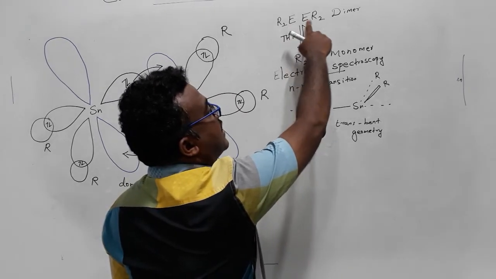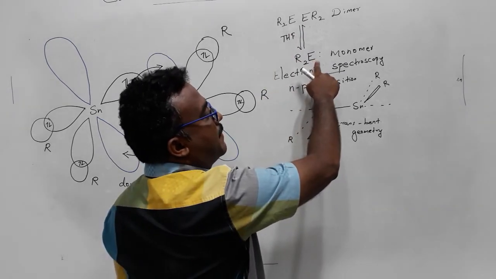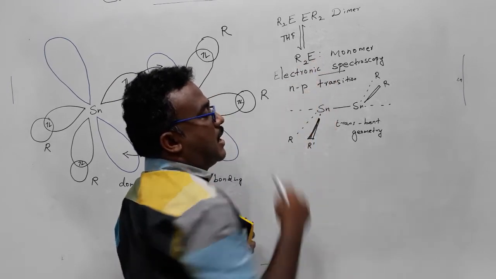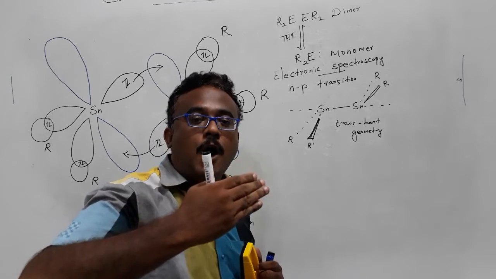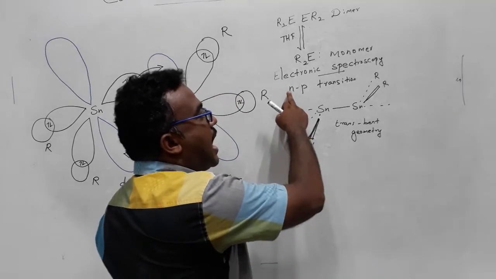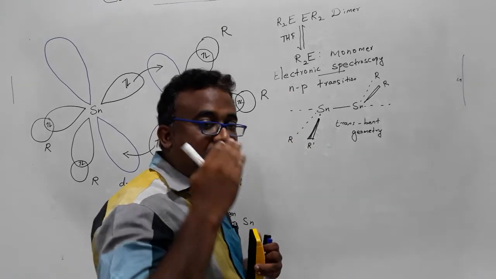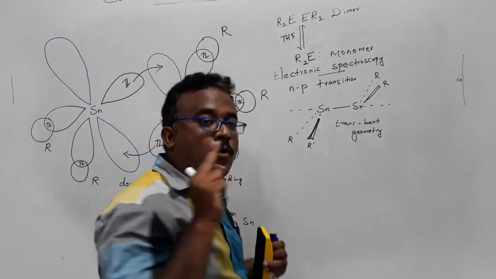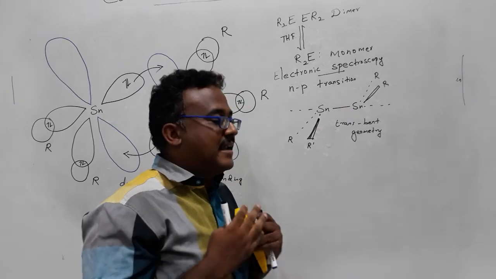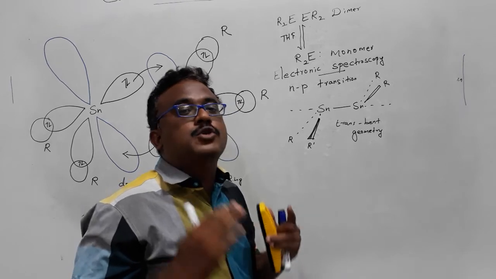Here the pair of electrons is involved in dative bonding between the two E atoms. When you come here, it is in the form of a monomer. There is a pair of electrons on the E. So this pair of electrons can move to the next level p atomic orbital of the element. So a transition can happen between the unshared pair of electrons, that means the lone pair of electrons, to the next level orbital. That transition can happen only if there is a possibility of monomer in solution. If there is no monomer, the n to p transition will not occur, so you will not get any peak. So you can confirm that your compound exists as a dimer in solution state.